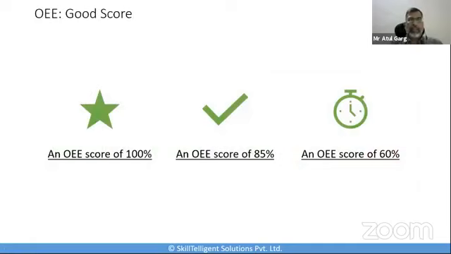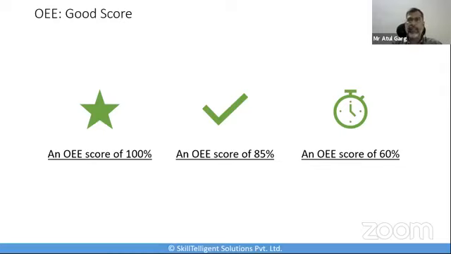So how do we measure the OEE, and what is a good score? As I said, 100% OEE would mean perfect production, which again, just to repeat, means you're manufacturing only the good parts, as fast as possible, and there is no stop time. Now, an OEE score of 85% is still considered world class, and for many companies, it has become a suitable long-term goal.